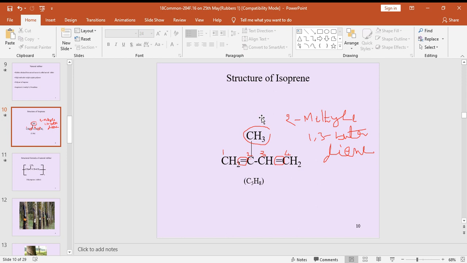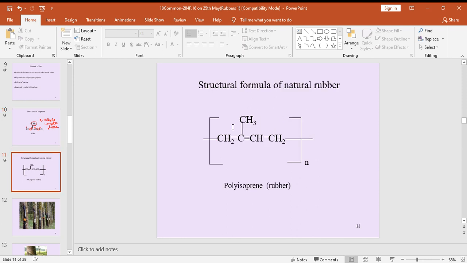Now, polyisoprene means a chemical bond formation between one isoprene unit and another isoprene unit. It is an addition polymerization, so long chain formation takes place. That is called polyisoprene. That's why we can write the polyisoprene chain like this. See here, the structural formula of natural rubber. We can say polyisoprene also. So simply we can say bond CH2 bond CH3 double bond CH bond CH2 bond, in brackets n. So this is called polyisoprene, meaning natural rubber.